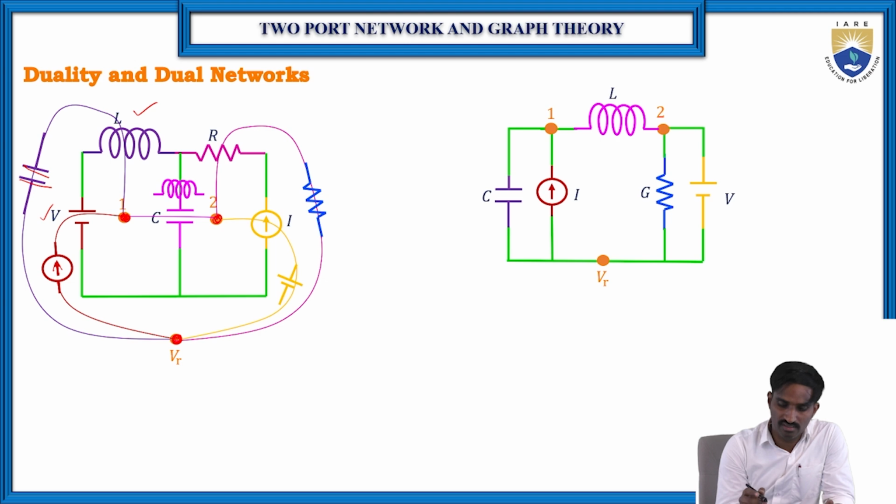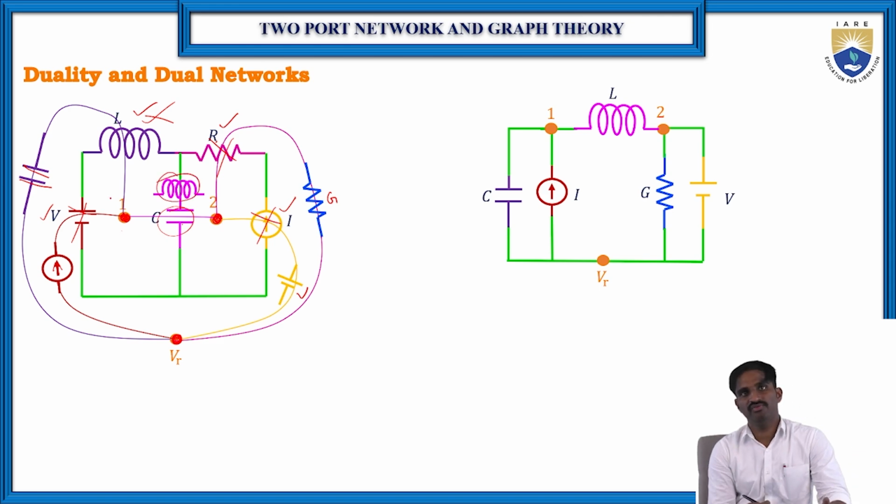Then coming to the second loop, again R is there and a current source is there. So R can be replaced with the impedance Z, and the current source can be replaced with V. So this element we have done, and this, and this, and this element also we have done. Only the elements in between, which are common to node 1 and node 2, remain. Here there is only a capacitor. So this capacitor can be replaced with an inductor in between node 1 and node 2.